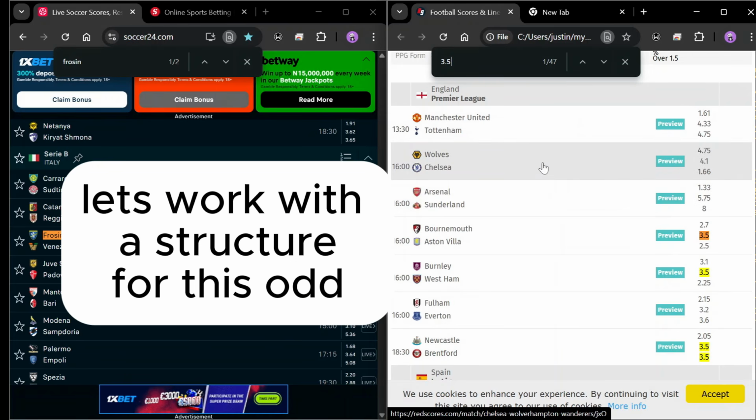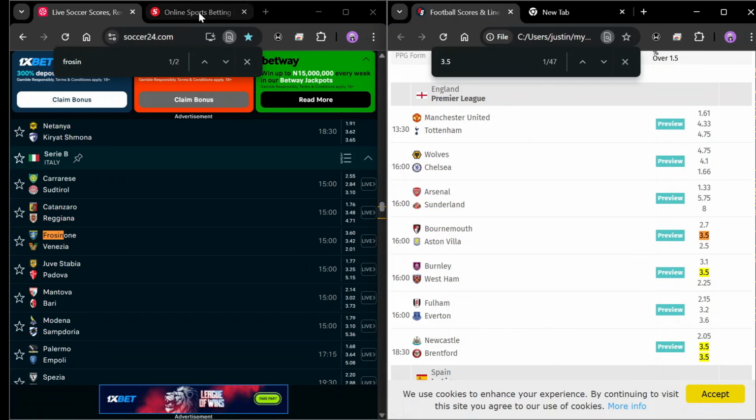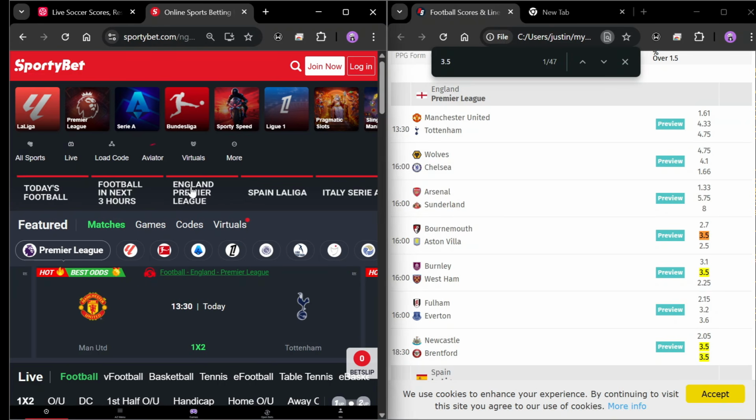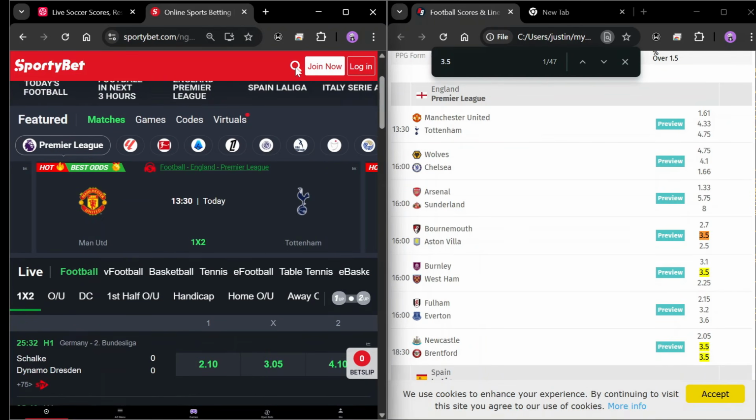So I'll be showing you how to actually use this in coming up with a structure, because it is one thing to know a particular odd meaning. It's another thing to actually know how to use it with a structure. So let's come over to my bookie, Sporty Bet. So with games like this, what you want to do is combine them with other games that can actually give you 4 odd or the odd you're looking out for.